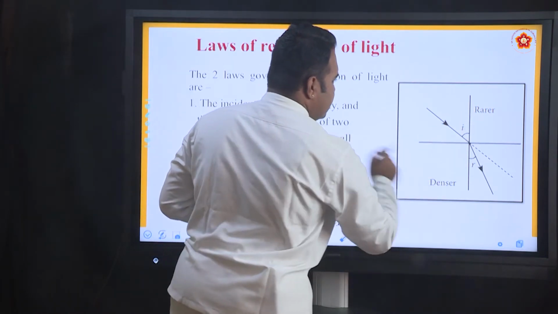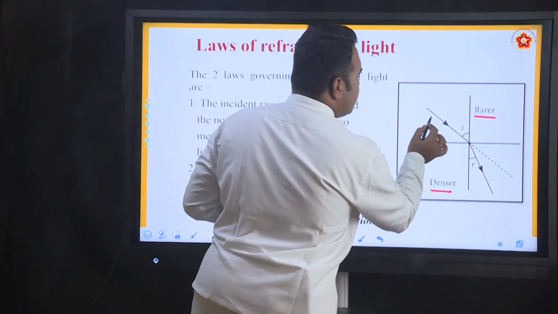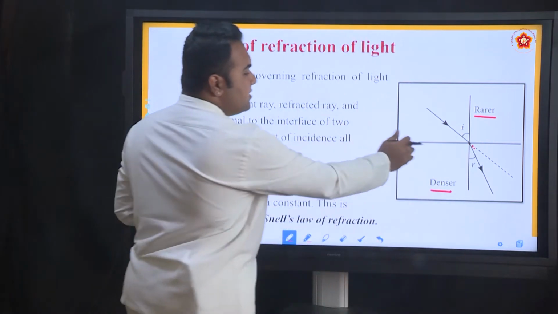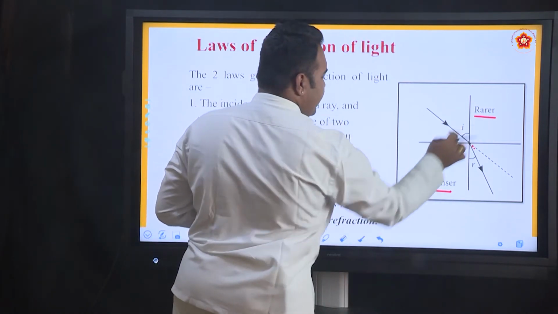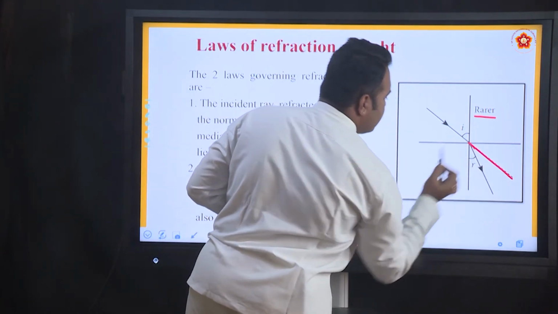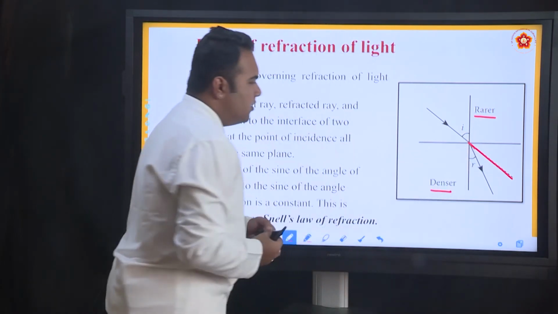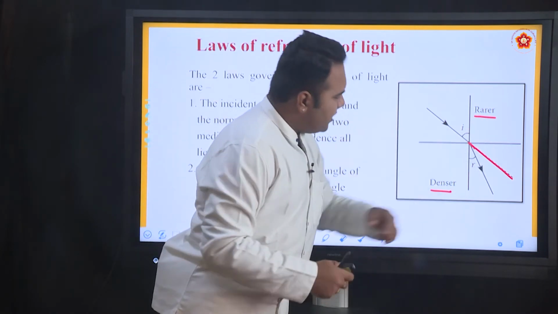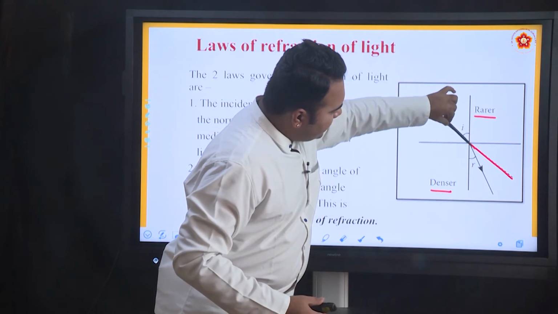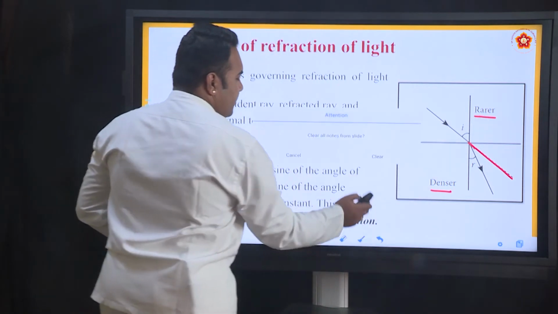In the previous example, if you would have seen, look at this. This is rarer medium, this is denser medium. The light ray is traveling from rarer to denser. So, what should happen? The light ray should have gone off like this if there was no change in the medium. Because there is a change in the medium and light moves from rarer to denser, it bends towards the normal. So, what was supposed to be like this without medium 2, because of this the light ray bent towards the normal. The whole shift took place from here to here. So, the light ray came like this, and then because of rarer to denser, instead of going straight it bent towards the normal. In the later example,